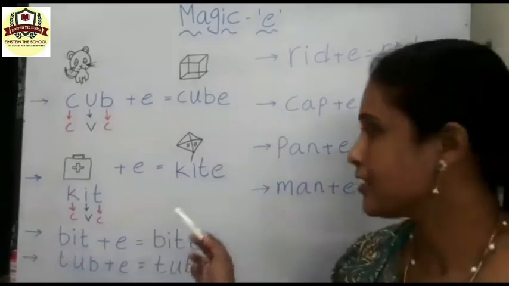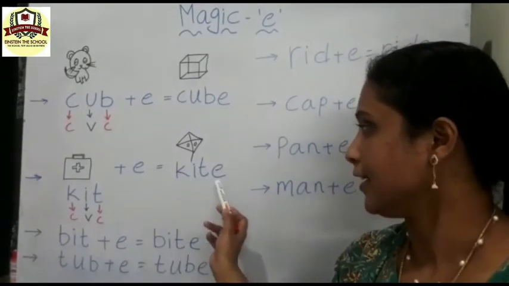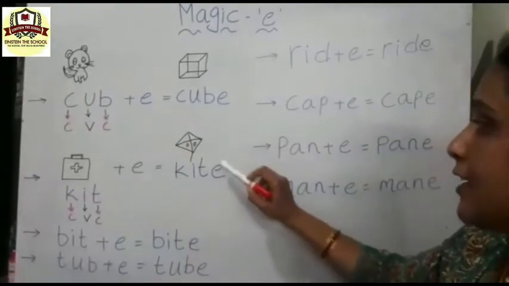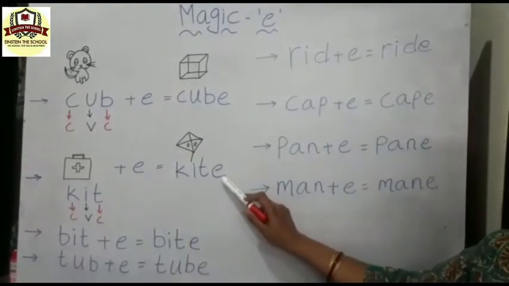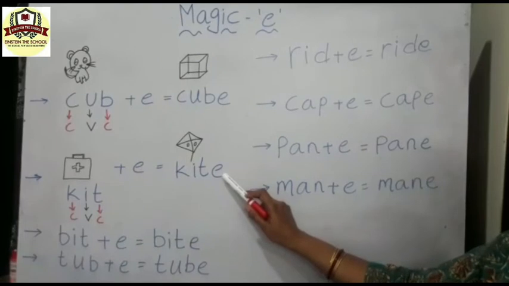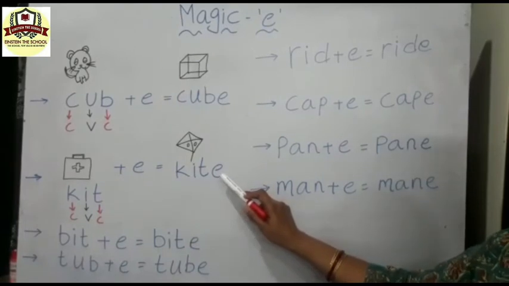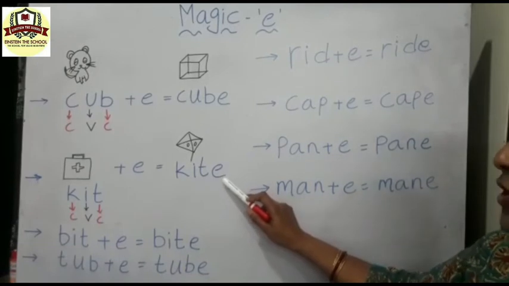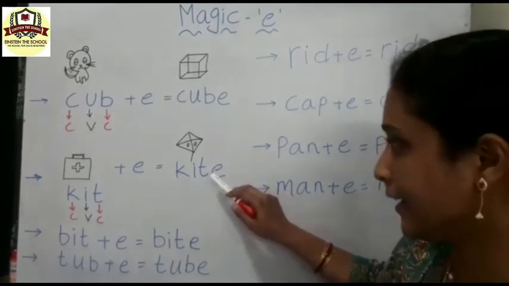Kite. Isn't it? K-I-T-E. Kite. And here E remains silent. In this word E remains silent. That is the magic of the letter E.